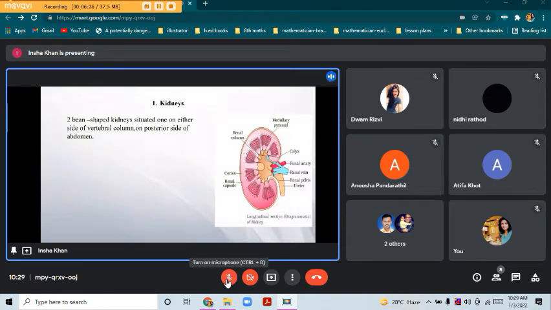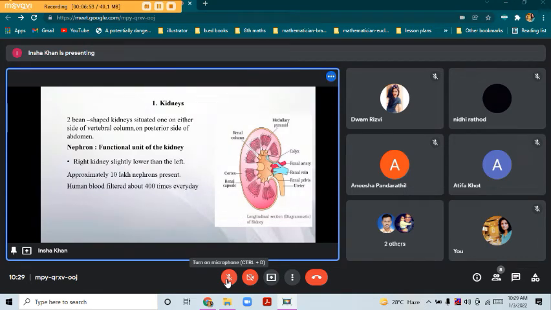The blood vessels, the nerves and the ureter enter and leave the kidney through this hilus. And the nephron is the functional unit of the kidney. We'll learn about it later. Approximately 10 lakh nephrons are present. The main function of the kidney is that it maintains balance and extracts the nitrogenous waste product. It regulates the blood composition and also carries out blood filtration, or we can say blood purification.